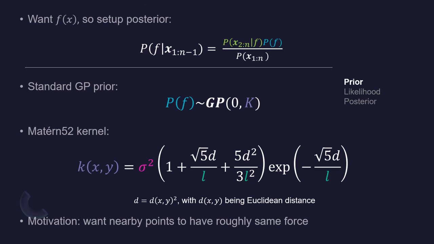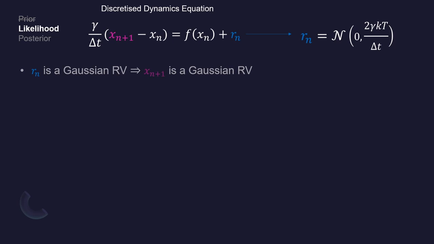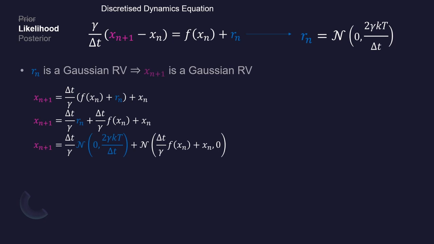Now that we have our prior, we move on to the likelihood. From the discretized Langevin equation, we can note that since our thermal force is a Gaussian random variable, our next spatial point x_{n+1} will also be a Gaussian random variable. We can work out an expression for its actual distribution as follows. First, we need to rearrange our Langevin equation to get it in terms of x_{n+1}. Expanding it then gives this.